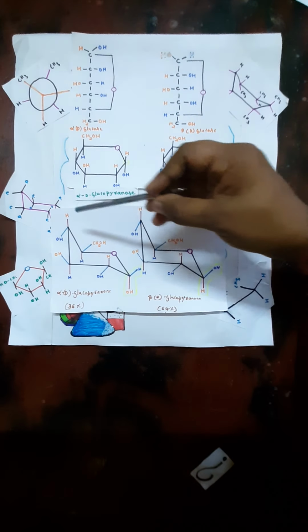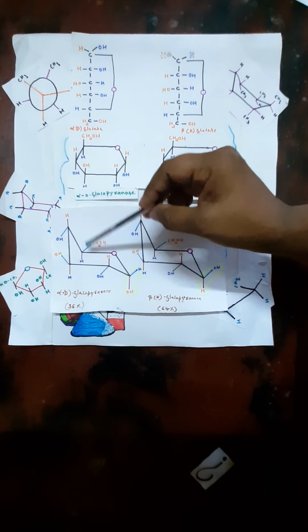We can see all the carbons, the H and OHs are in the same position except these two carbons. These two carbons are called anomeric carbons, where there is a difference between OH and H arrangement and makes a difference between alpha D glucopyranose and beta D glucopyranose.